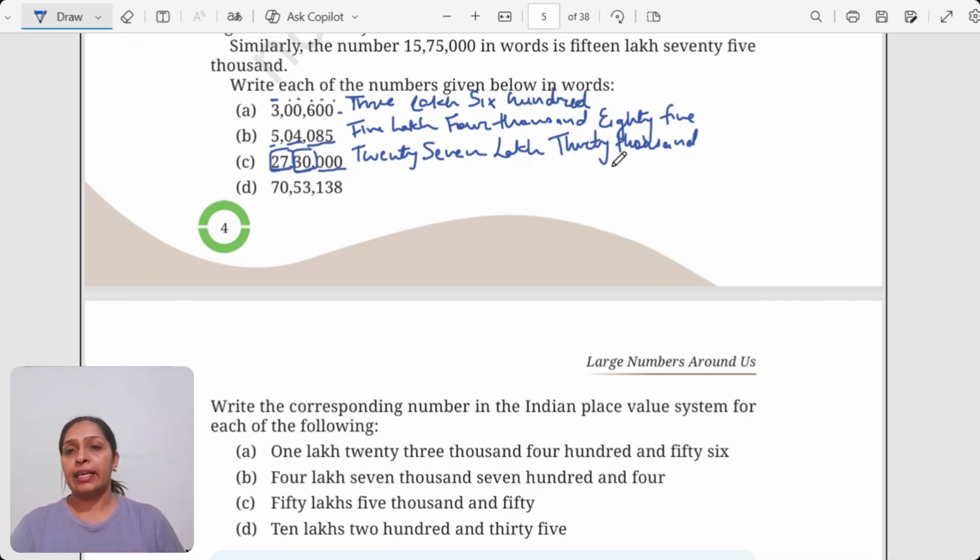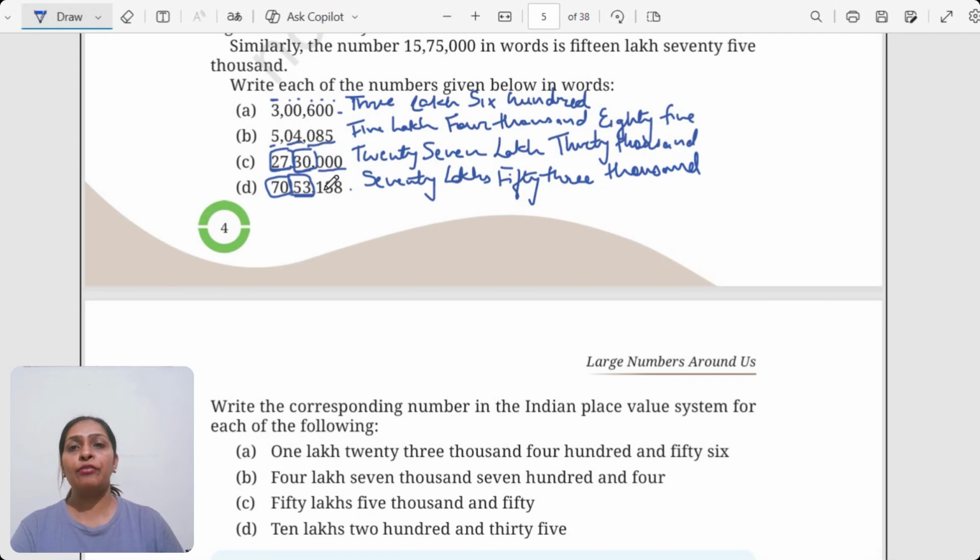Getting it? Next we have a number here. The lakhs place is again 70. So this is going to be 70 lakh. And again, it's in a pair. It's 53, again a two digit number, a group of two. So we will read it like 53,000.